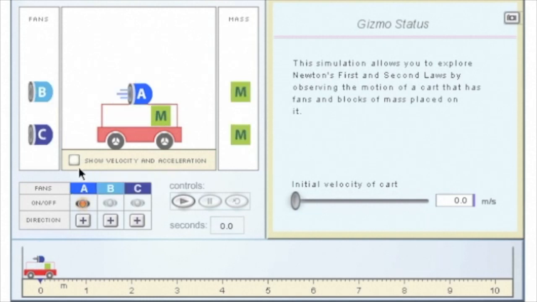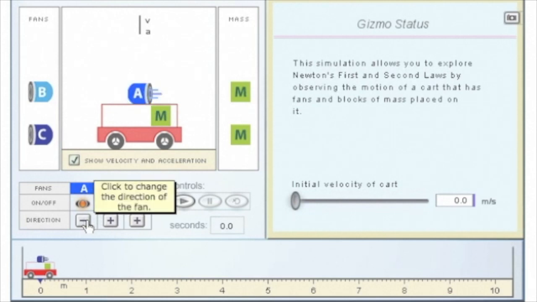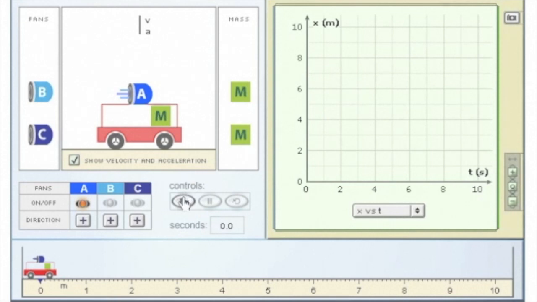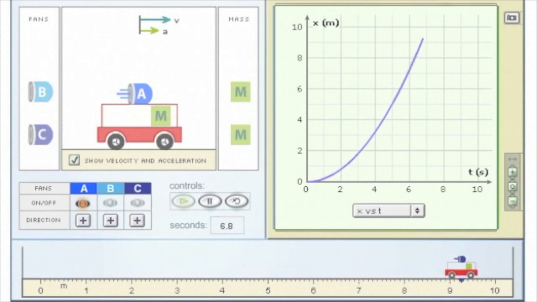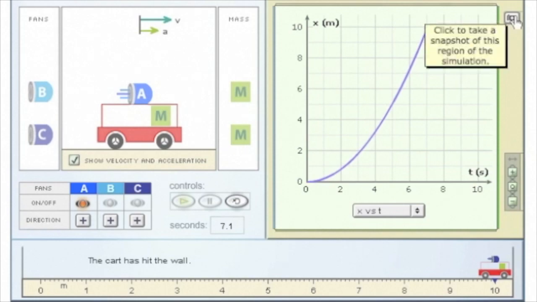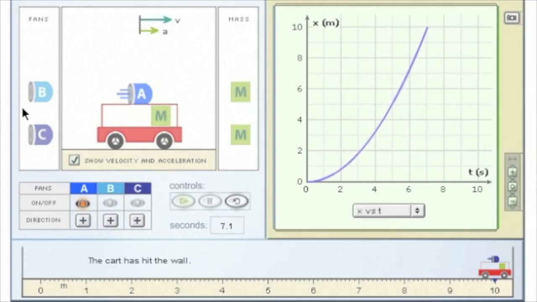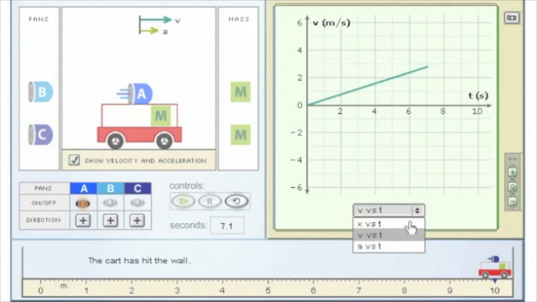After turning the fans on, you can change the direction of the fan. We want them facing forwards to push the cart down the track. After hitting play, you will see the cart move down the track until it hits the wall. The graph shown is distance versus time. You can copy it by clicking the camera and pasting it into your document. You will also need the velocity and acceleration versus time graphs for your document.